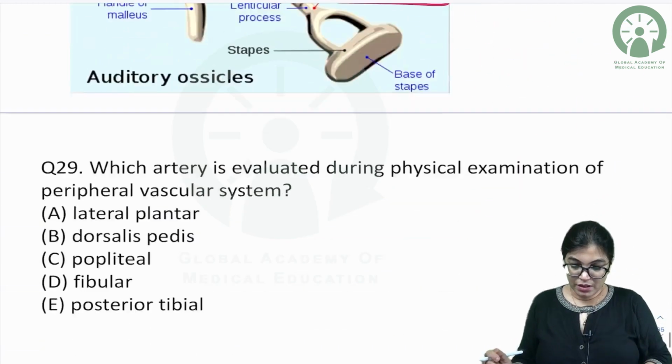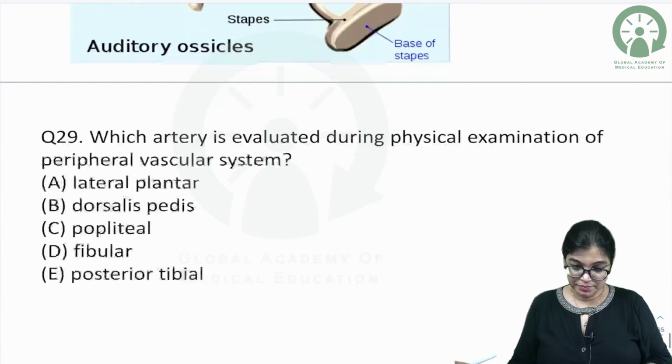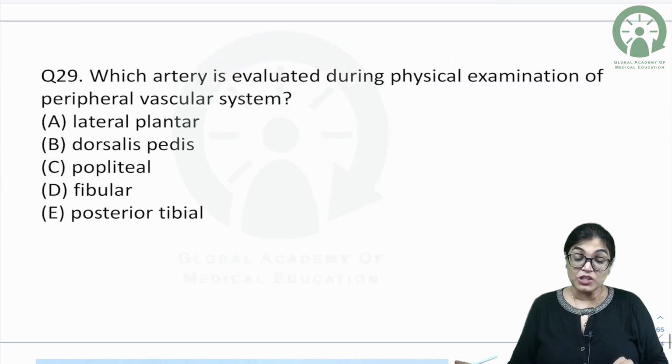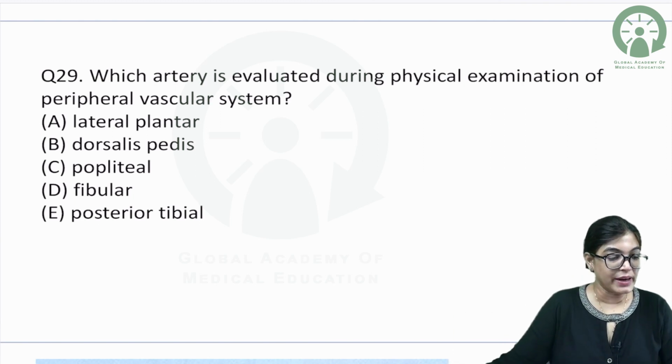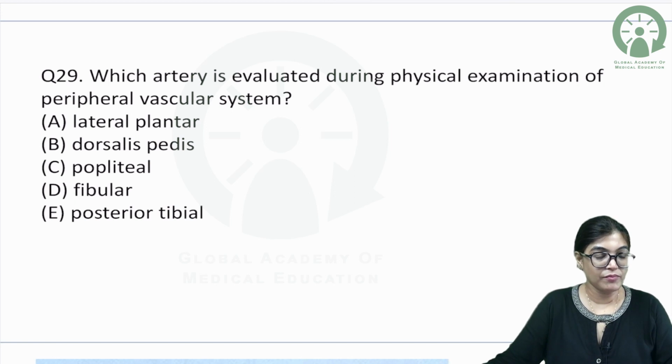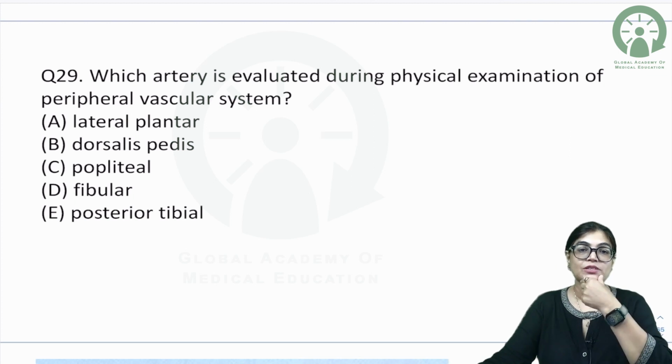Now let's talk about the next MCQ. Which artery is evaluated during physical examination of the peripheral vascular system?